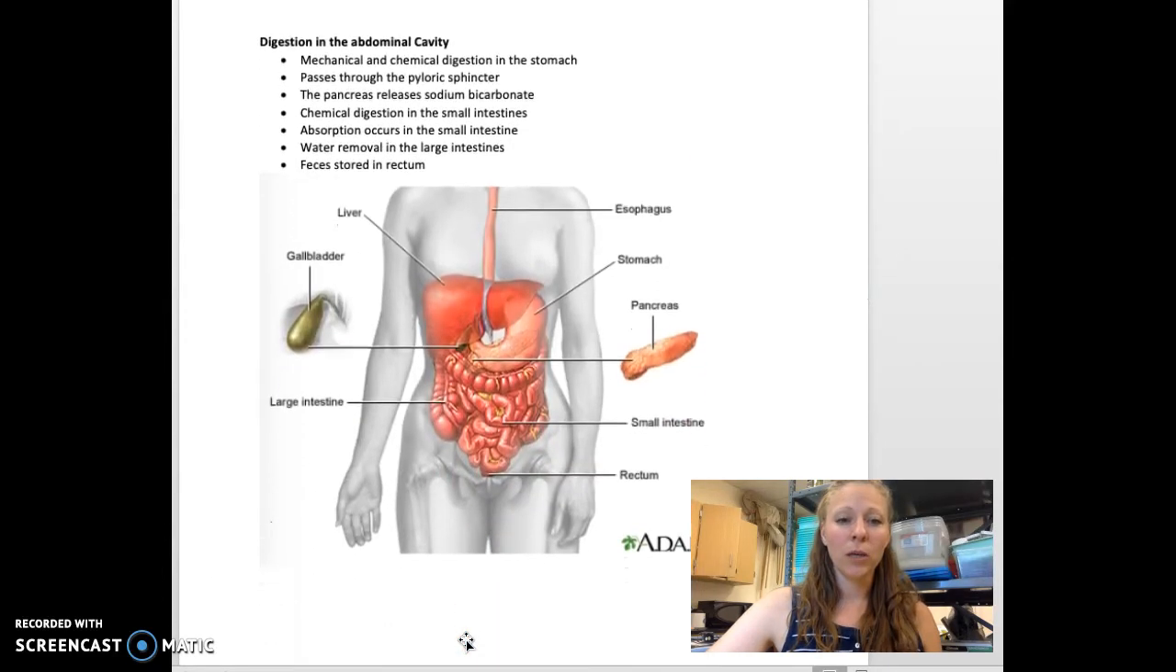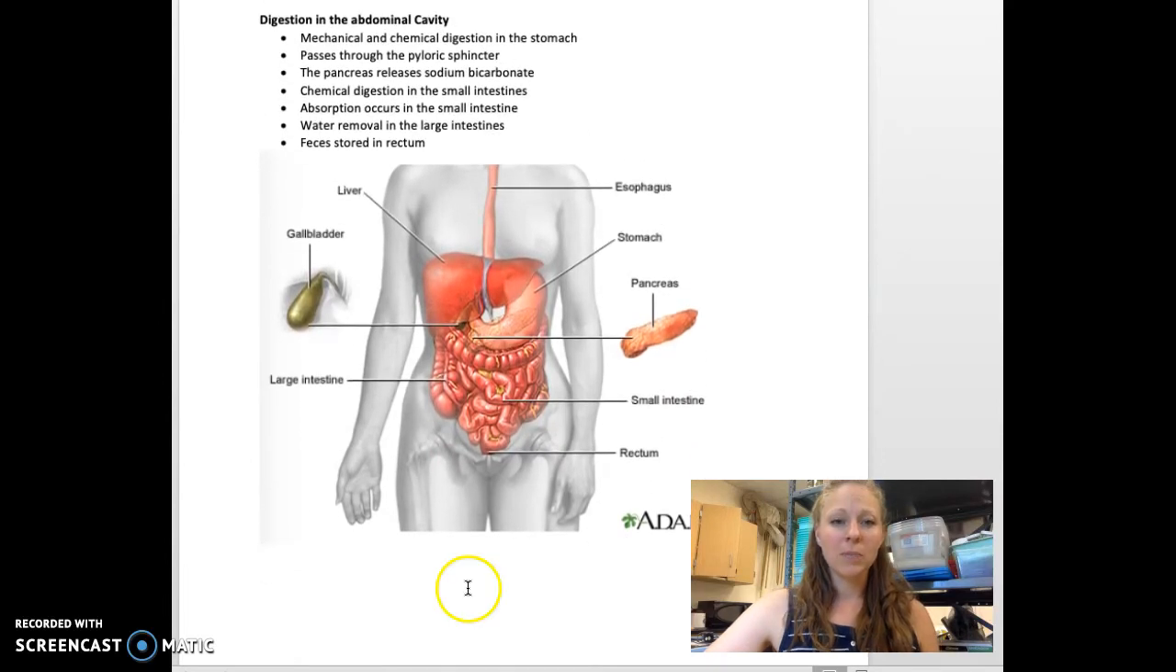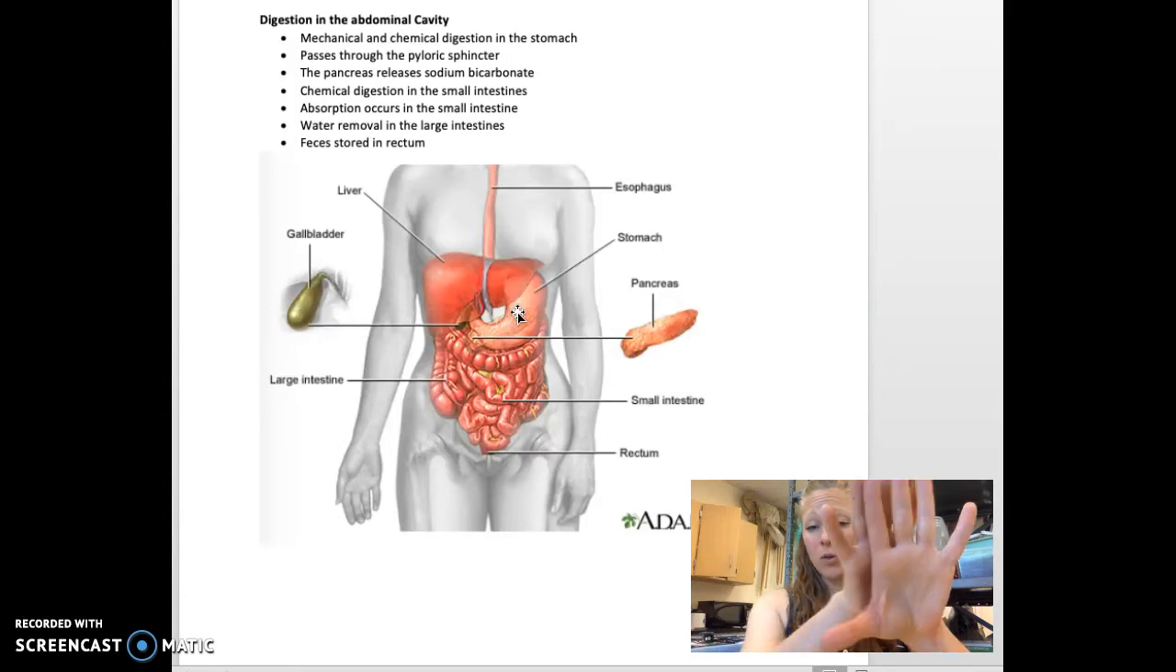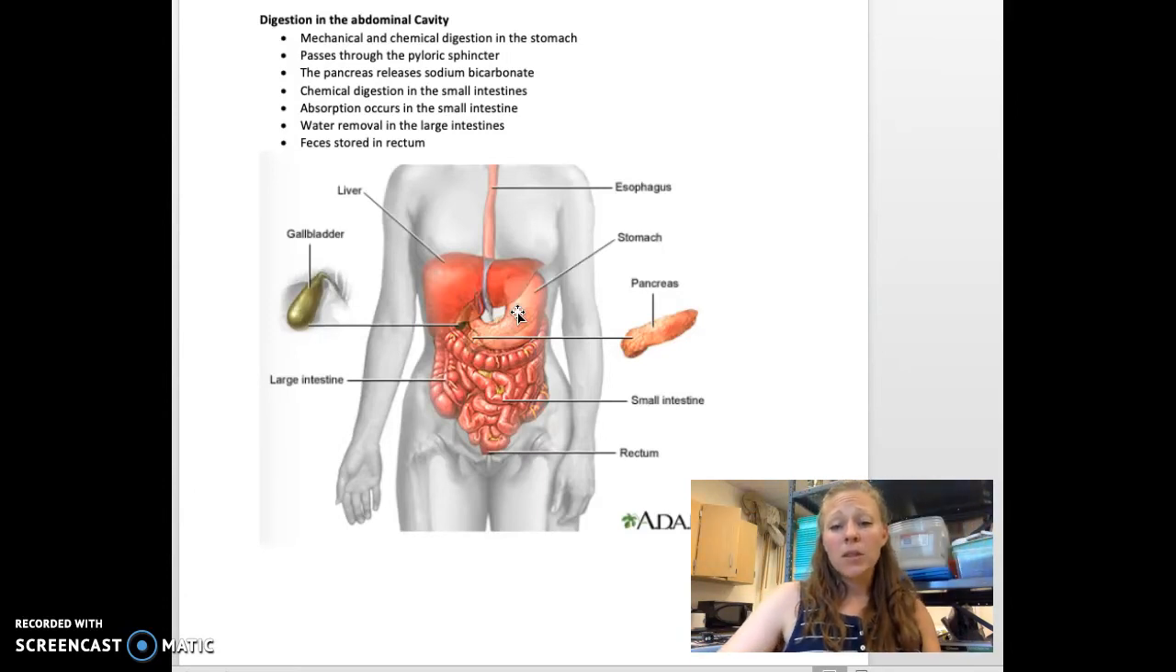And so if we look here, here is our esophagus, and food goes into the stomach, and there it is mechanically and chemically digested. So the muscles in the stomach go this way, they go that way, and so the stomach can squish and churn the food in all sorts of different directions, so that it can mechanically break it down. But because of that gastric juice that has proteins and hydrochloric acid and mucus in it, that's going to help to chemically break down the food.